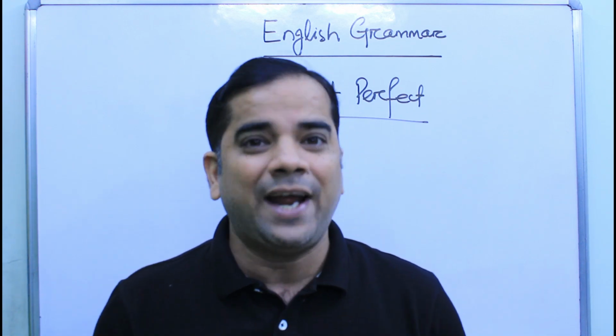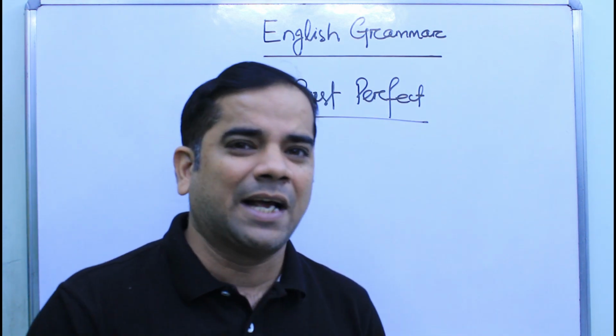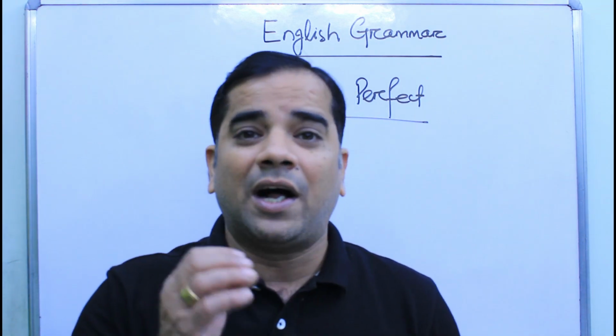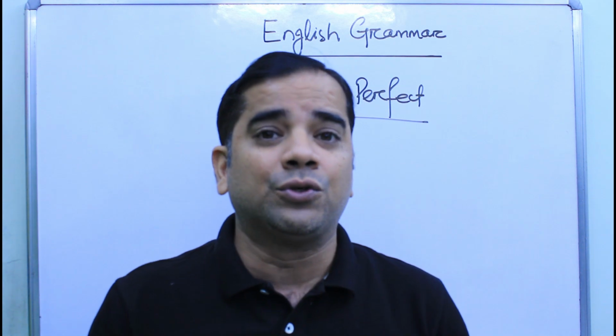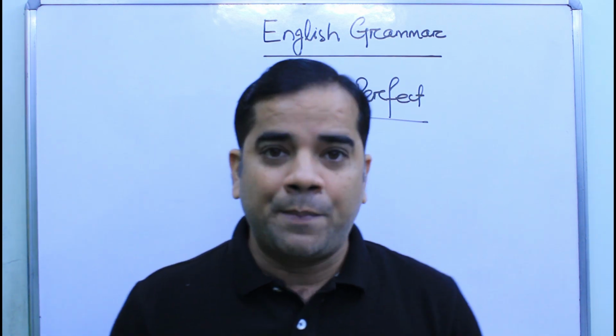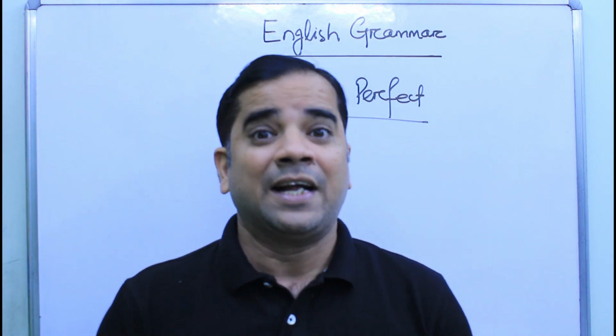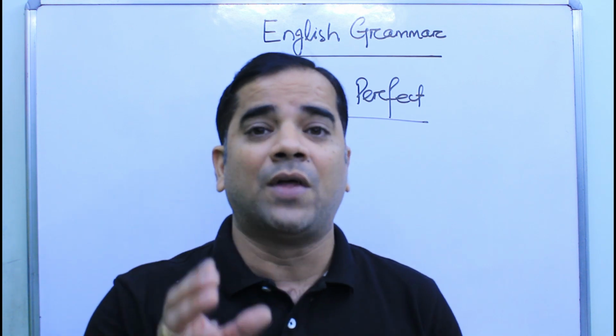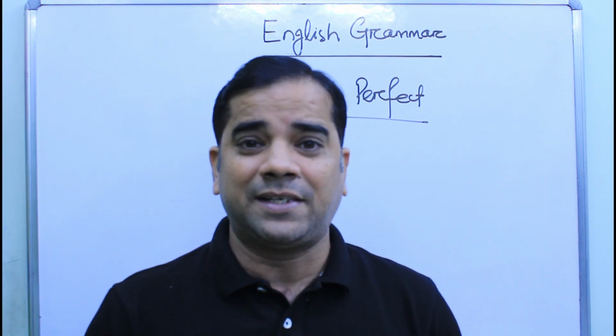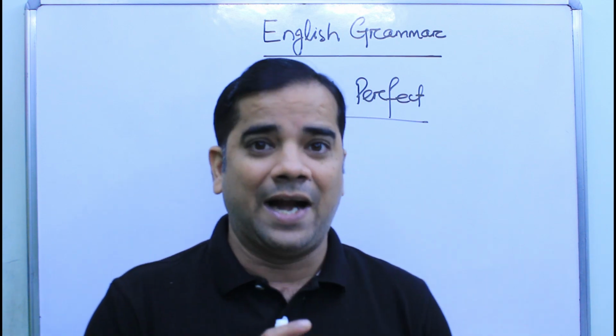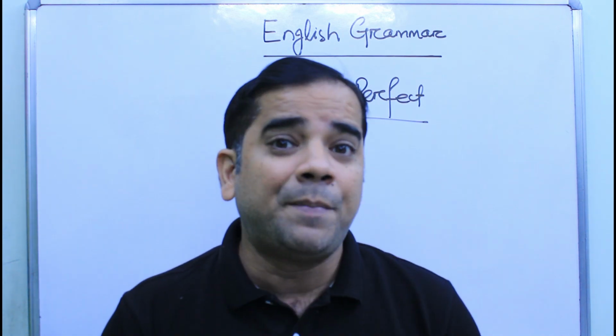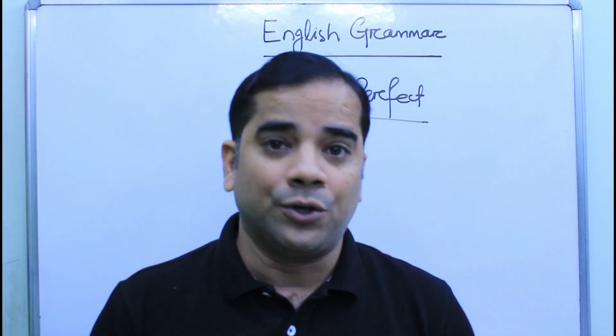Not to worry, we are going to discuss some examples through which you will understand how to use the past perfect tense. Before that, let us first discuss the formation of the past perfect tense. That means the formation of the main verb and what should be the helping verb that we need to use.